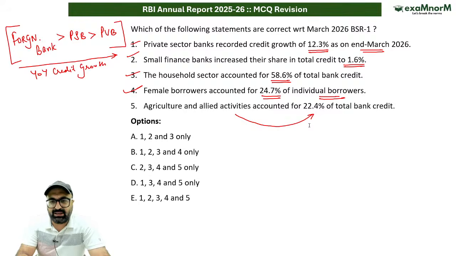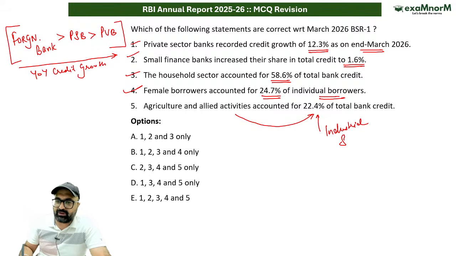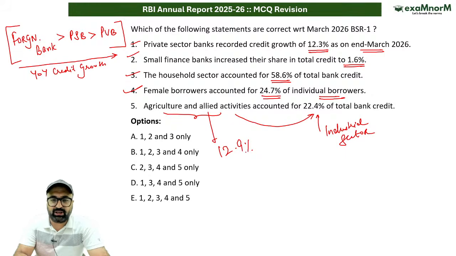Is this point correct? The answer to this particular question is wrong, because 22.4% is not the share of the agriculture sector, rather it is the share of the industrial sector. But if I talk about the share of agriculture and allied sector out of the total bank credit, it is 12.9%. Is this point clear? Any doubt till this point? If you have any doubt, you may ask, please.